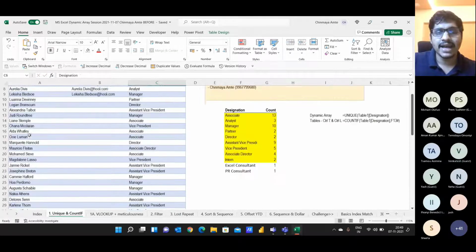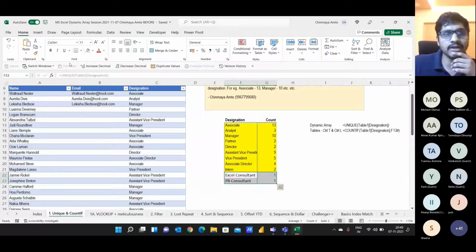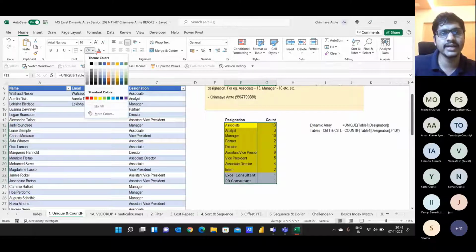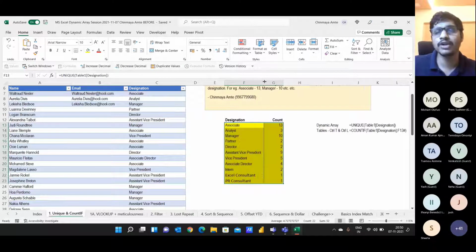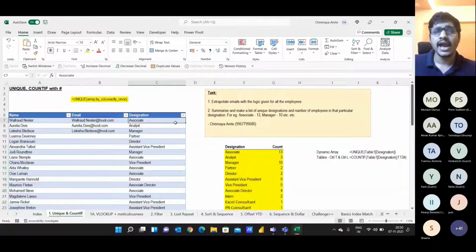If you see, the magic is that all these two fields are also included in our analysis. The advantage of creating a table is that you need not drag the formula down again and again. If your data set gets updated, it will automatically pull down the formula and you need not update your formulas manually. That's the reason we created the table before moving ahead with our formula.